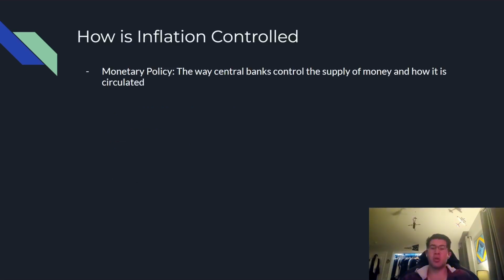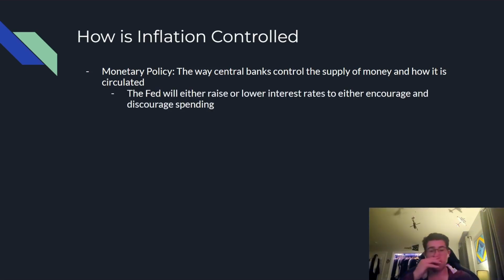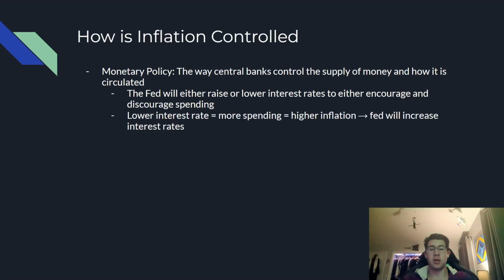And how is this controlled? Well, the central bank uses monetary policy, which essentially controls the supply of money and how money is circulated. Now, either the Fed will raise or lower the interest rates to encourage or discourage spending. So, for example, lower interest rates. If you have a loan and the interest rate is 2% versus a loan that's 10%, which one are you more inclined to spend money on? The 2% loan, right? Because you're paying less. So lower interest rates encourage spending, and more spending means more money in circulation, and more money in circulation means a higher inflation rate.